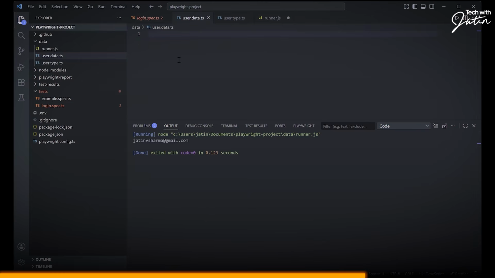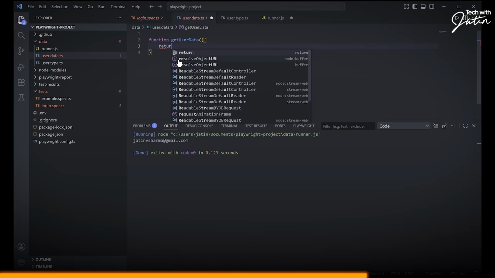What I'm going to do over here now, I'm going to create a function. So I can say over here, function getUserData. This is a function. Now what is this function going to do? This function is going to return me something.